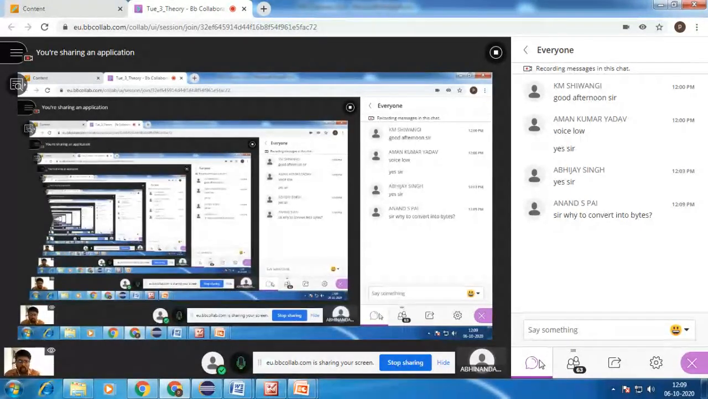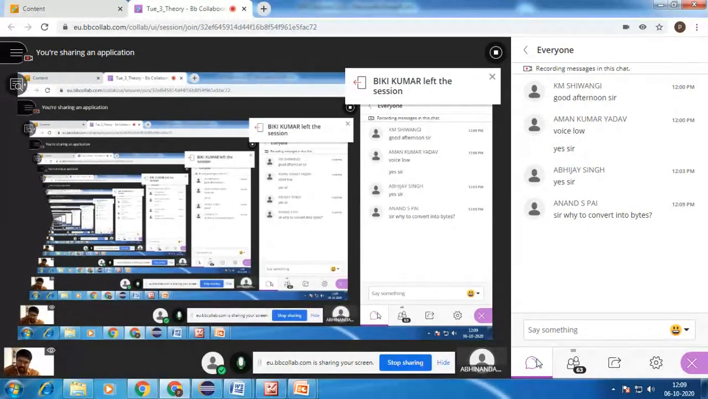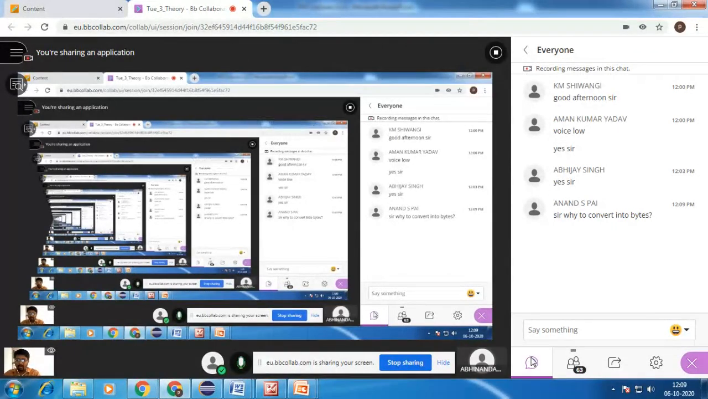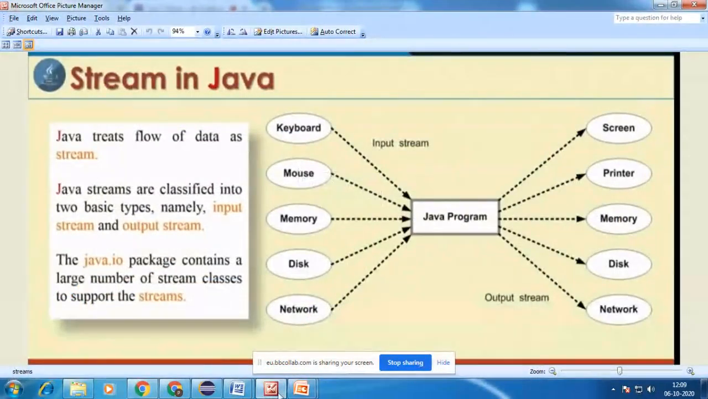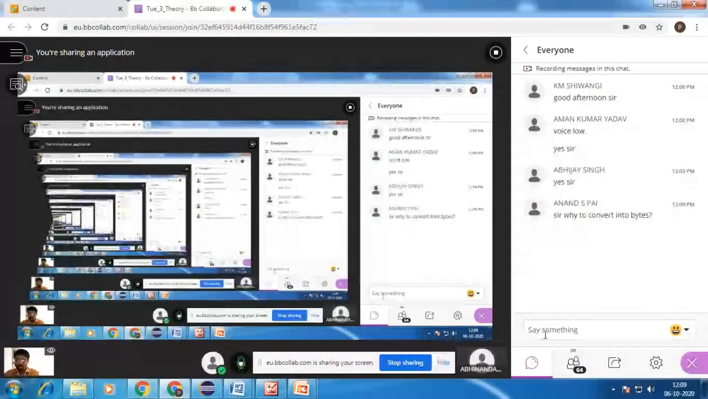Yes, why convert into bytes? Okay, so it's a very good answer. Why does it have to convert into bytes? So, generally, you already know what a byte is. It means a string can be written to the file.